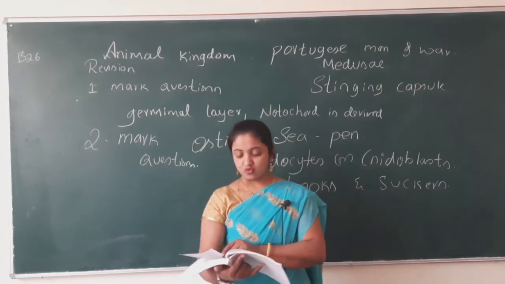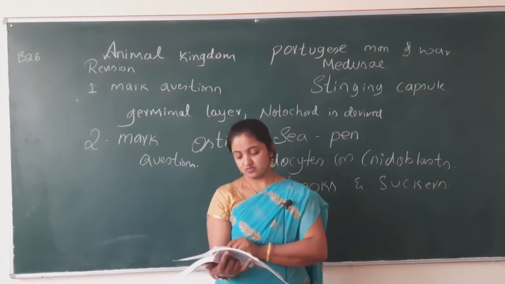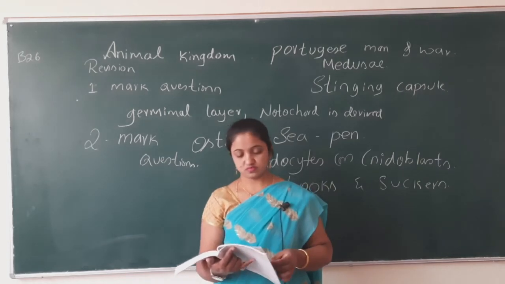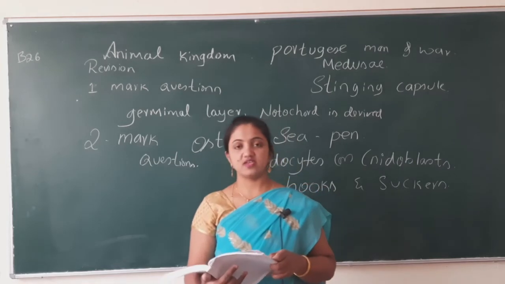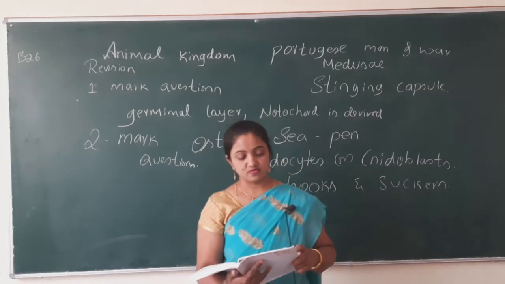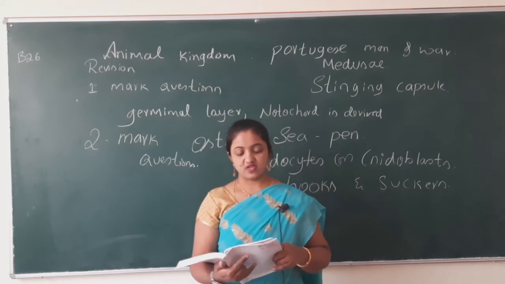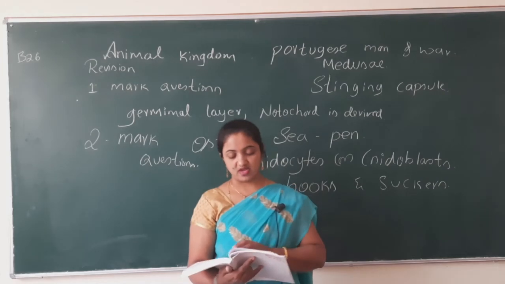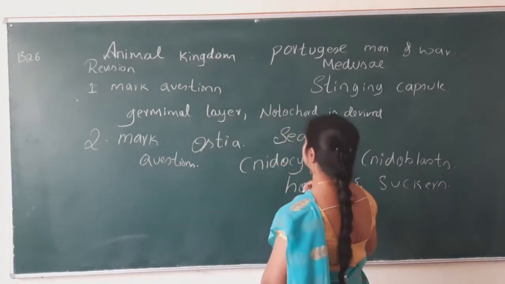What is bioluminescence? Give an example. What are endoparasite? Give an example. What is the common name of Taenia solium and Fasciola hepatica? Let me write that.